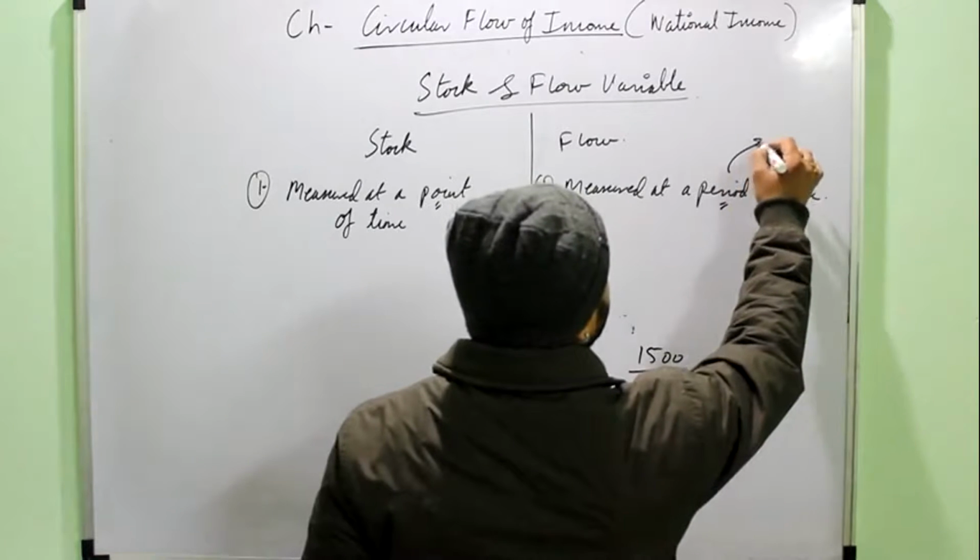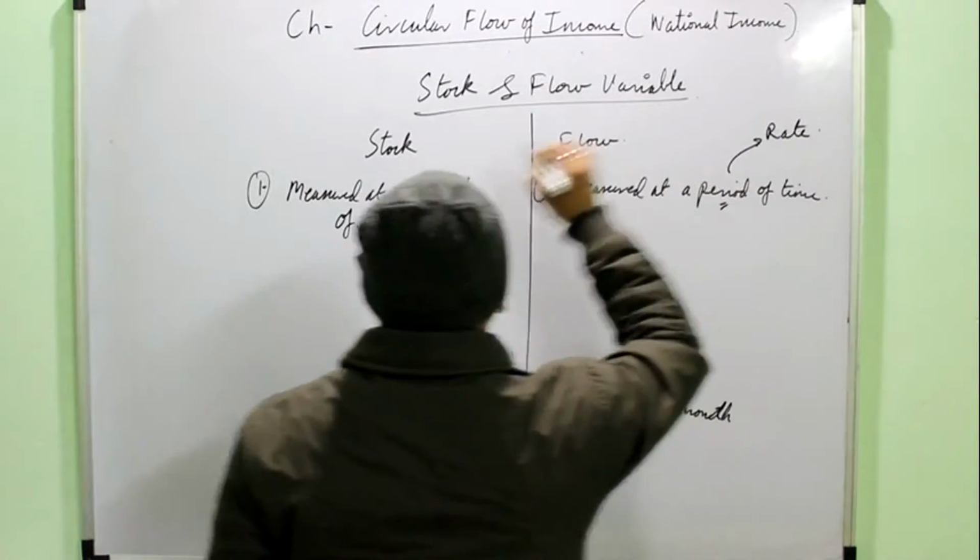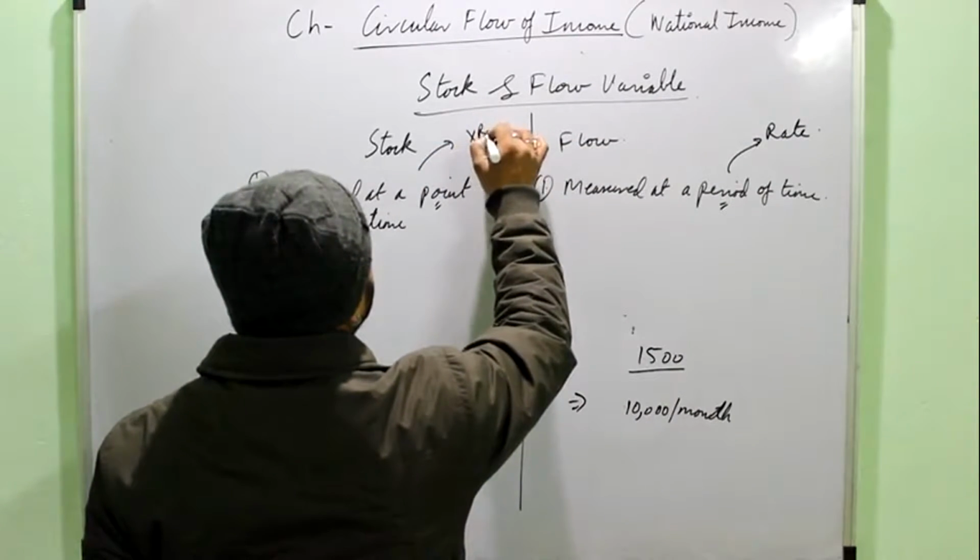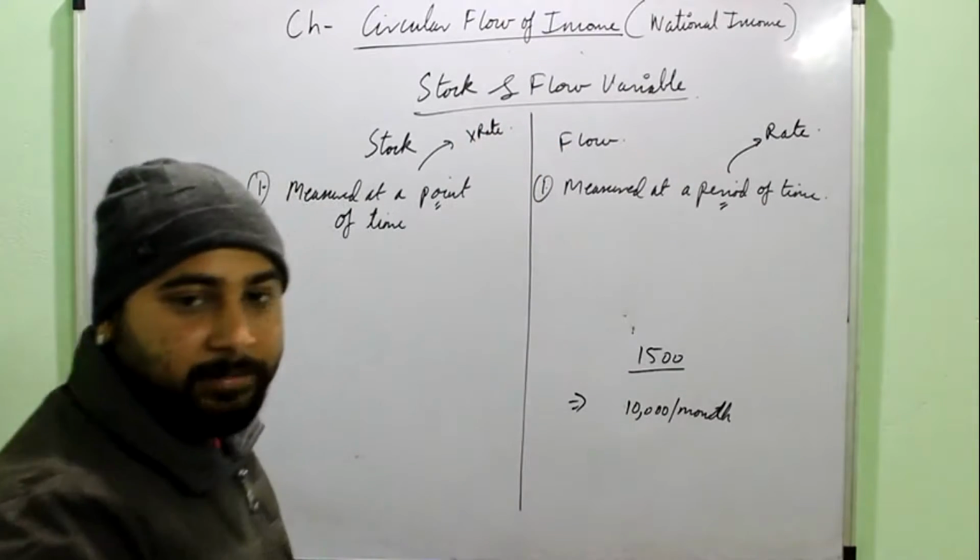It contains a rate, while it doesn't have any rate. This is meant by point of time and period of time.